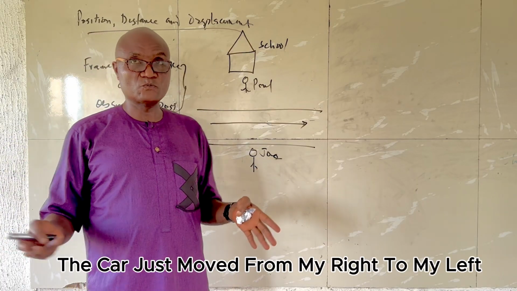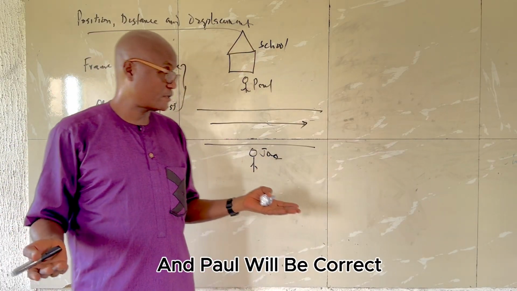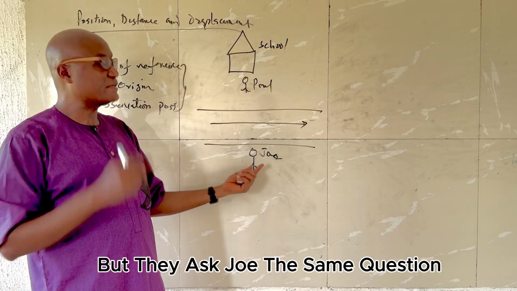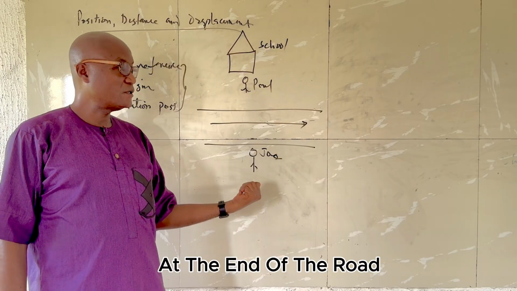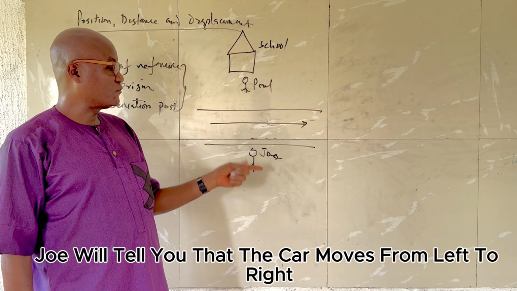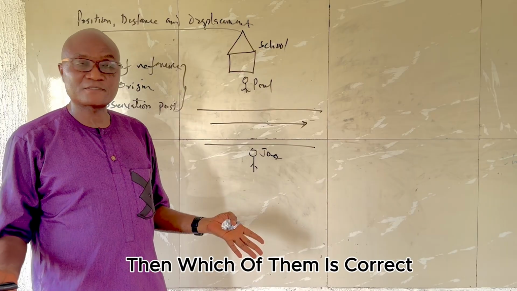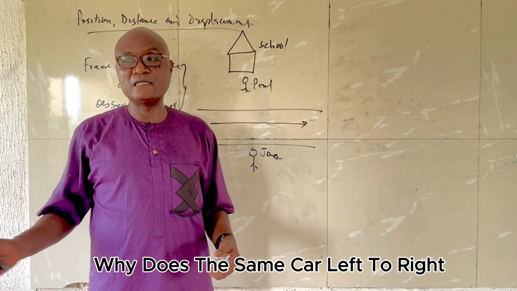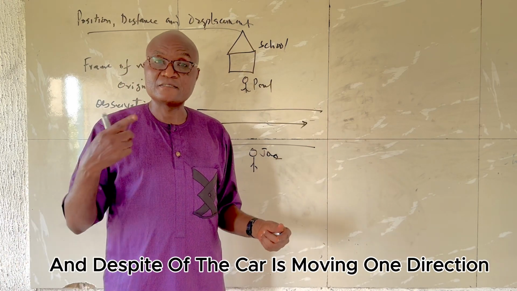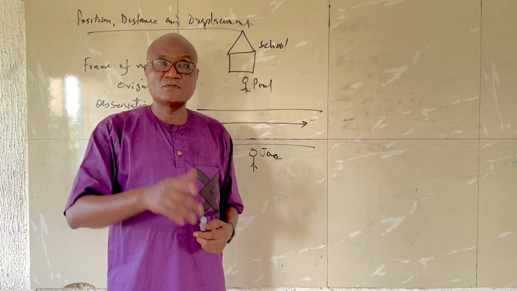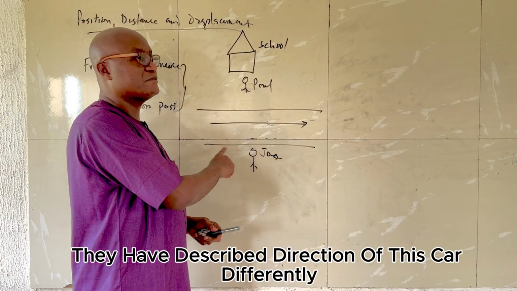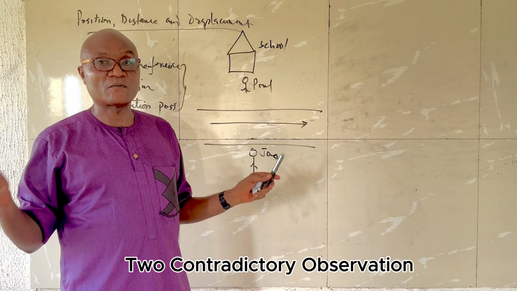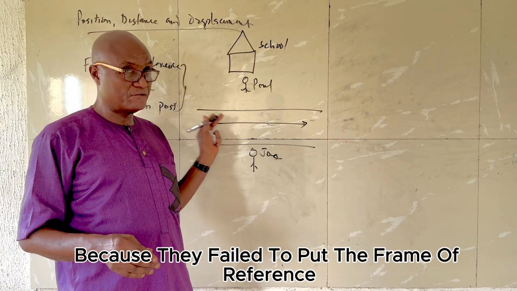Paul will say, the car just moved from my right to my left, and Paul will be correct because of where he's standing, where he's observing from. But if they ask Joe the same question at the other end of the road, Joe will tell you that the car moved from left to right, then which of them is correct? Paul says the car right to left, while Joe says the same car left to right. And despite the car is moving one direction, they have described the direction of this car differently, two contradictory observations, because they failed to put the frame of reference.